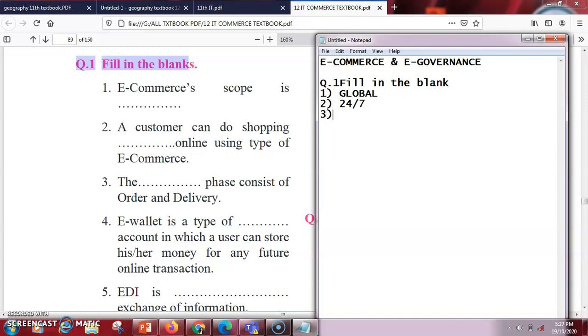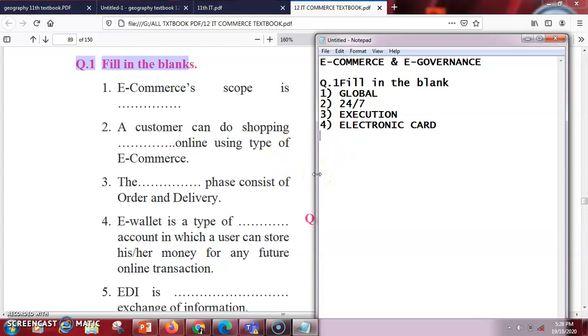Next is the third one. The dash phase consists of order and delivery. So here you have four phases in the trade cycle. Basically the answer is execution phase. Under execution phase you have order and delivery. Next, e-wallet is a type of account in which a user can store his or her money for any further online transactions. So the answer is electronic card. Basically e-wallet works like an electronic card, which is going to save your money.